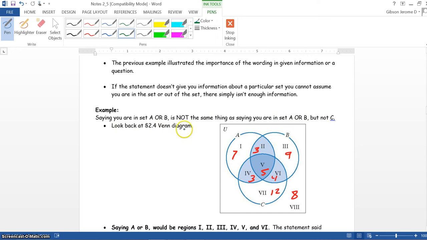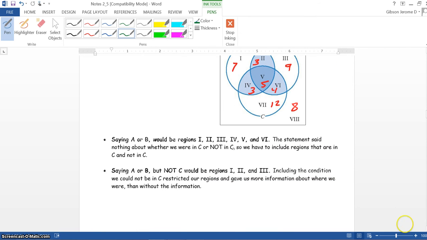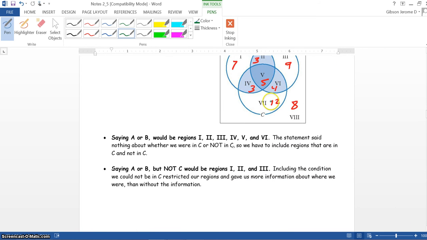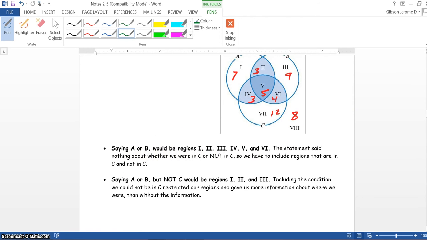Look back at the 2.4 Venn diagram. Now, let's scroll down here. This is the 2.4 diagram. It says saying A or B would be regions 1, 2, 3, 4, 5, and 6.